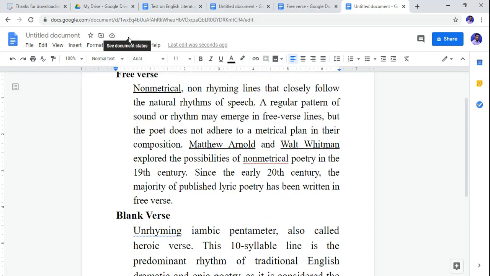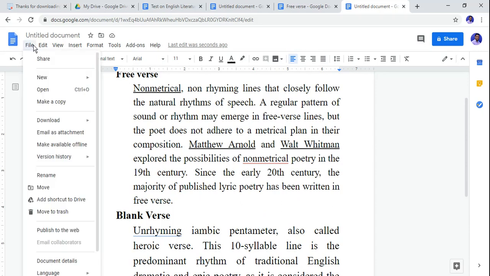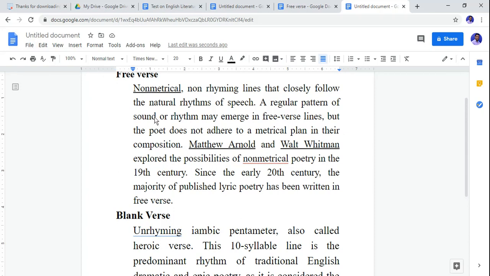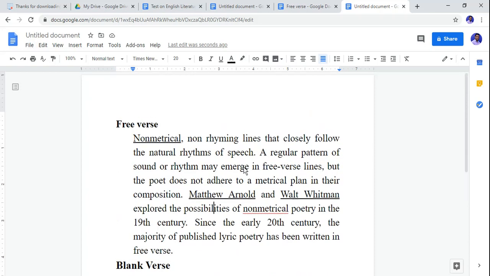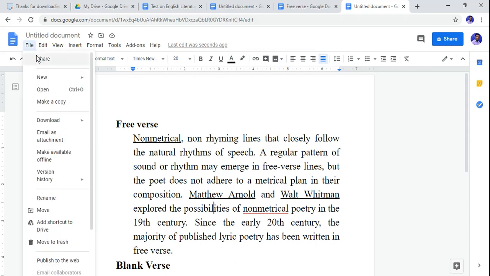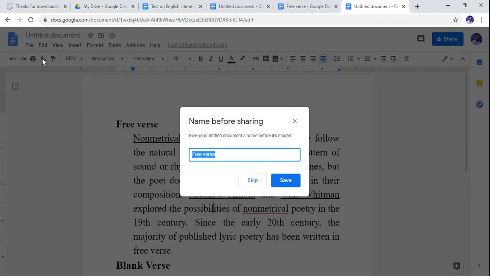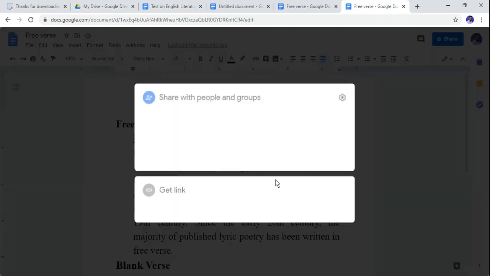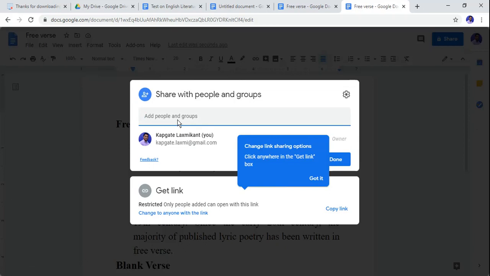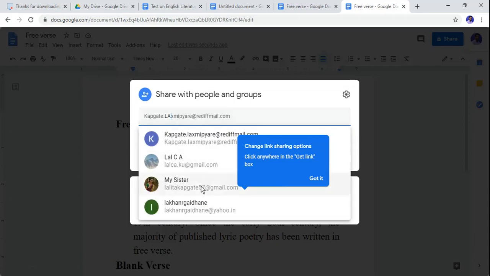This is automatically saved in Google Drive. There is no need to save, because a save as or save button is not available in Google Docs. You can see in the file option. So this page or this file I can directly share with my colleague: when I go to the file option, on the top you can see the share option. If I click on share, I can share this document with my colleagues.